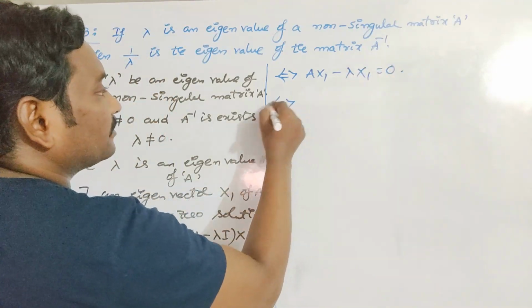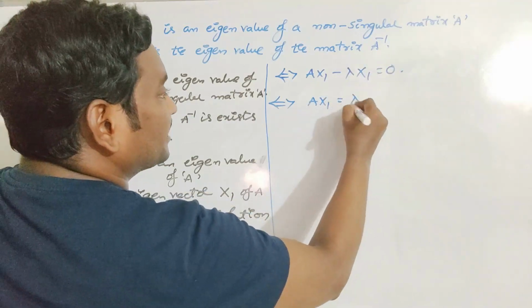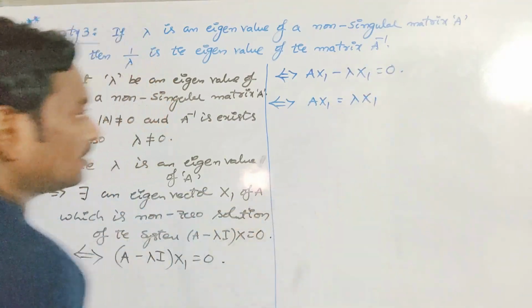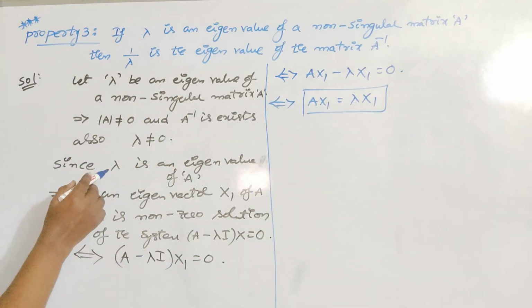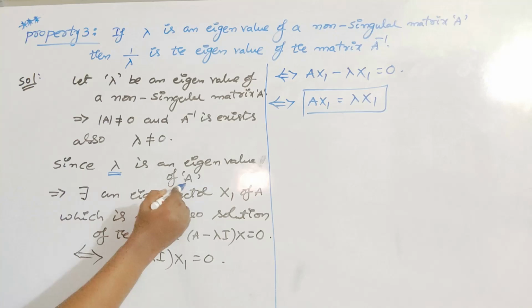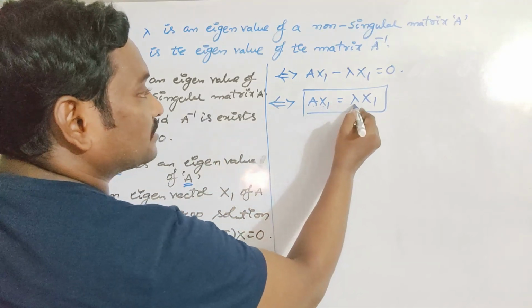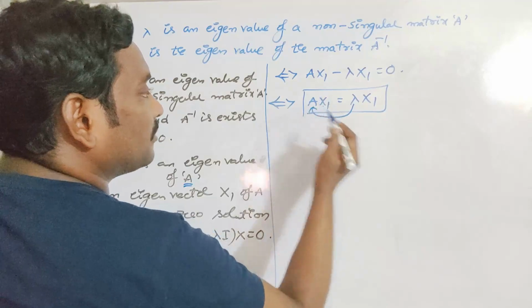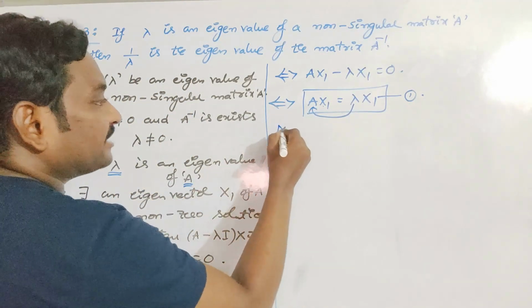If and only if A x1 is equal to, you can take this term to the right side, you will get lambda x1. So finally I got this equation: A x1 is equal to lambda x1. So lambda is the eigenvalue of A. Don't forget this equation.